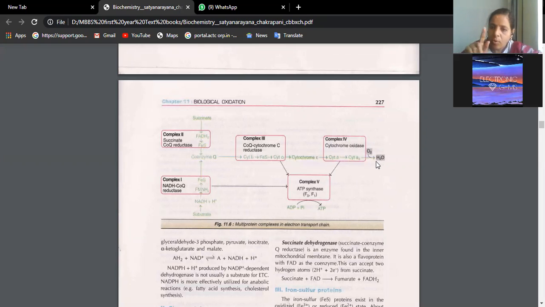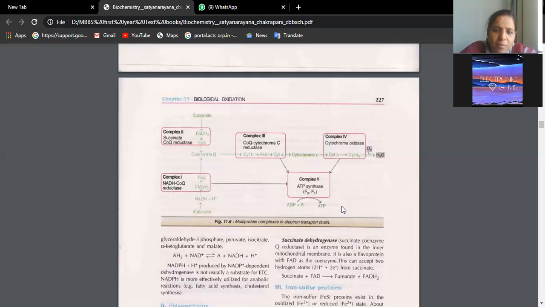That first step you saw, no? Half of O2 plus 2H+ will combine to form water. So complex 1, complex 3 and complex 4, three of them, are actually helping in the formation of 3 ATPs. That means during the complex 1 reaction, the complex 3 reaction and the complex 4 reaction, ADP will be coupled with phosphate to form ATP. That means 1, 2, 3 ADPs, 1, 2, 3 phosphates will be coupled to form 3 ATPs.